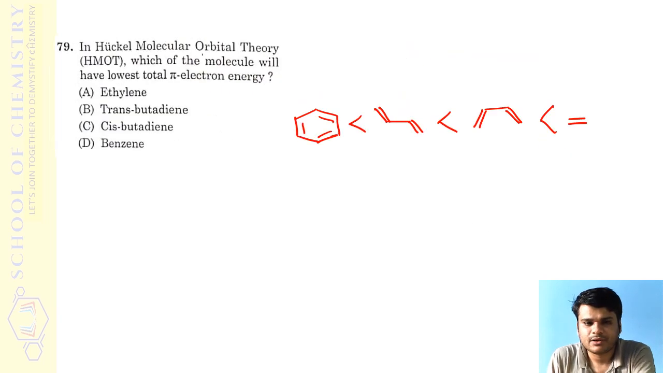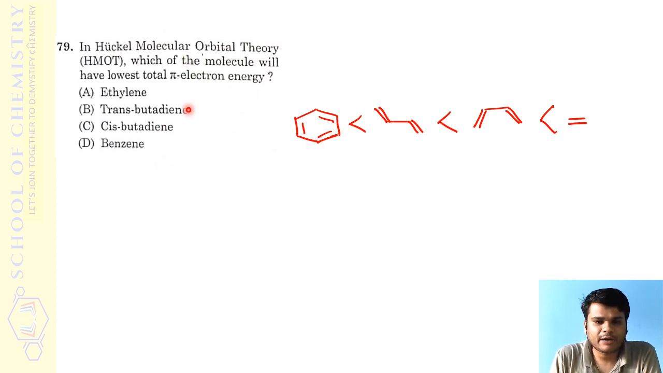That was the 78th question. Next, the 79th question. In fact this requires a lot of calculations. This is based on molecular orbital theory, but from simple considerations, even if you don't want to solve those equations and all, you can solve it from this perspective. Like pi electron energy will be minimum for benzene, because of pi electron delocalization.